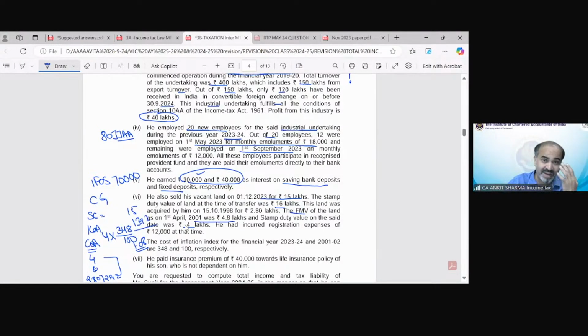Those employed on 1st September were employed for less than 240 days, so we will consider only those employees having more than 240 days of employment. That was 12 employees with salary of 18,000, employed from May, so that means 11 months salary.